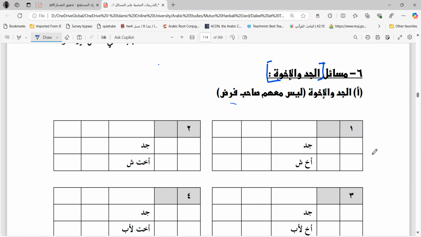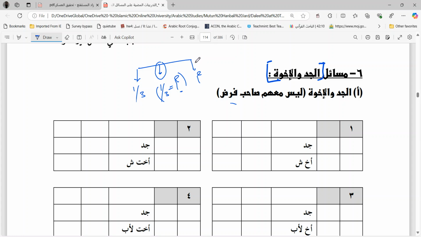So, in this case, wherein a grandfather exists with the brothers and or sisters, either real or consanguine, there are three possibilities for how much a grandfather will get. Number one is the muqasama. Number two is 1 by 3, and the one in between is wherein 1 by 3 and muqasama both will give the same result. Whether you give him 1 by 3 or by muqasama, the answer is going to be the same.